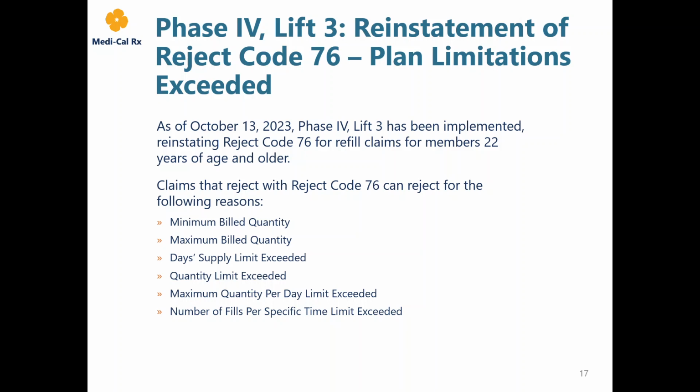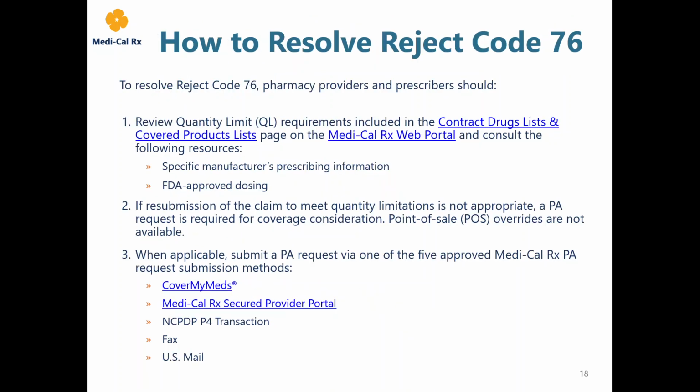Claims that reject with Reject Code 76 can also reject for the following reasons: minimum billed quantity, maximum billed quantity, day supply limit exceeded, quantity limit exceeded, maximum quantity per day limit exceeded, and number of fills per specific time limit exceeded. To resolve Reject Code 76, providers are encouraged to review quantity limit requirements included in the contract drug